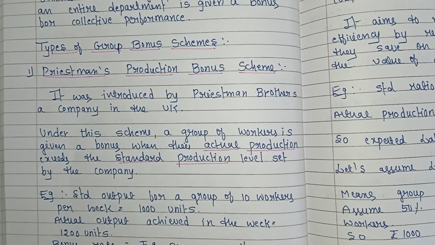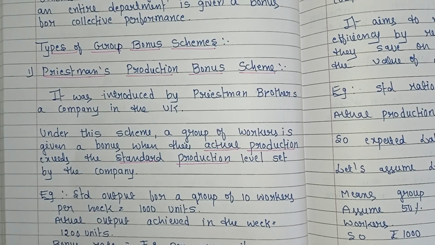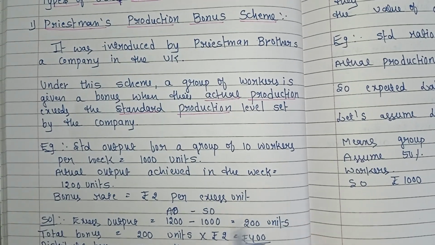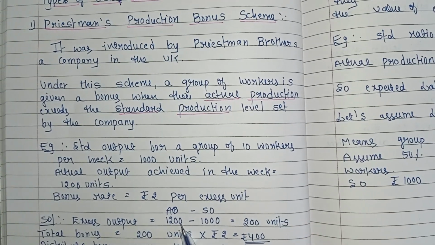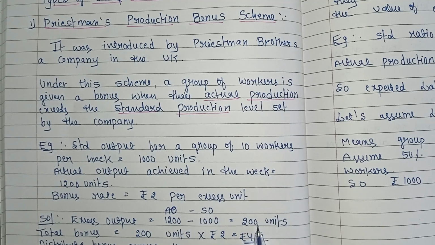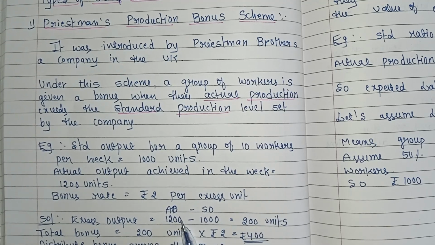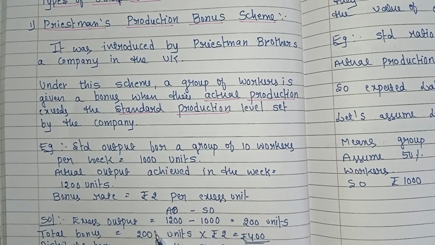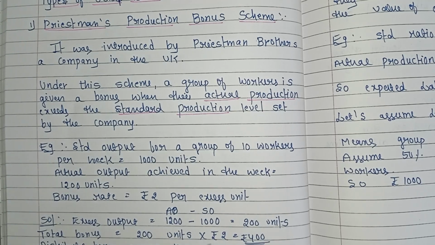Clear? Means here we need to give the bonus. Here bonus rate how much? Rupees 2 per excess unit. So here excess output how much? That is 200 units, actual output 1200 minus standard output 1000. So excess output is 200 units. So total bonus is 200 units into rupees 2, that is rupees 400.